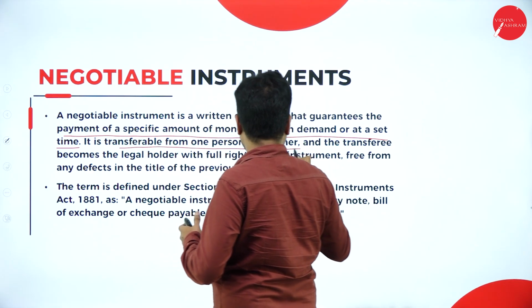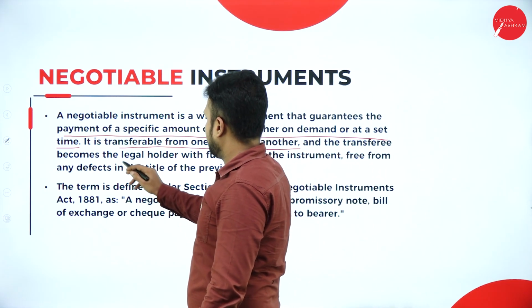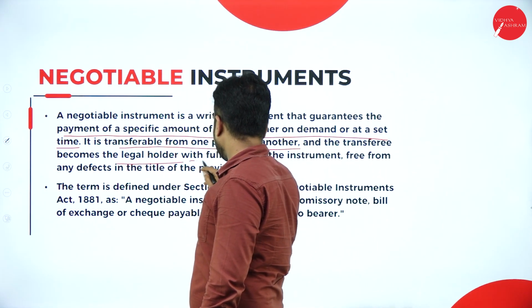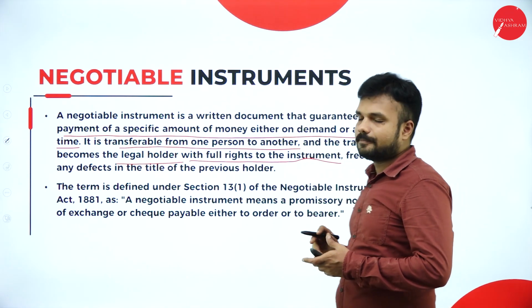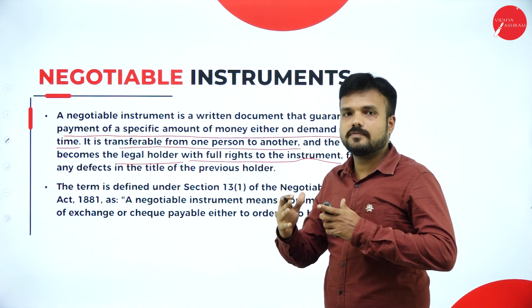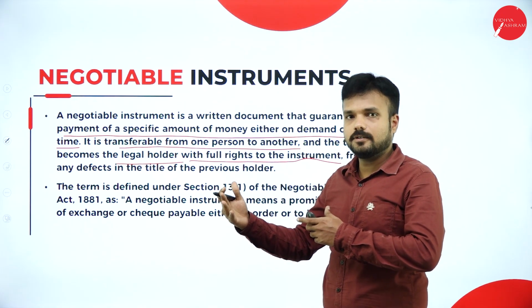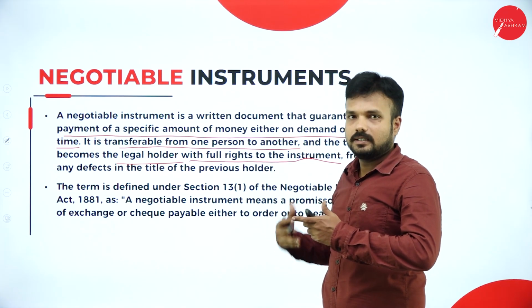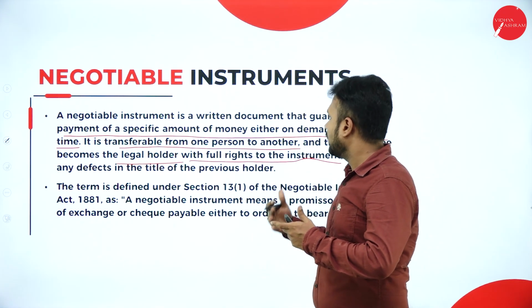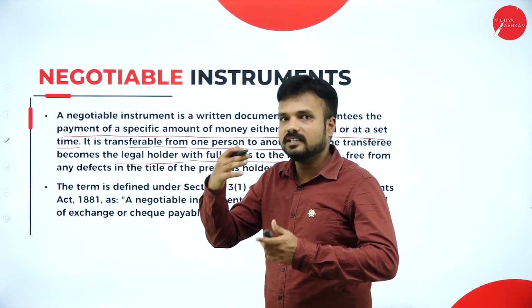Easily it can be transferred, and the transferee becomes a legal holder with full rights to the instrument. It is a process between two parties, the transferor and the transferee. The one who receives the negotiable instrument becomes the transferee, and this act gives complete ownership right to the transferee.